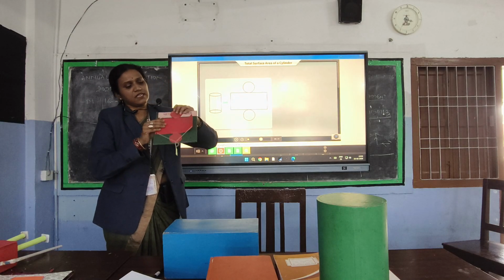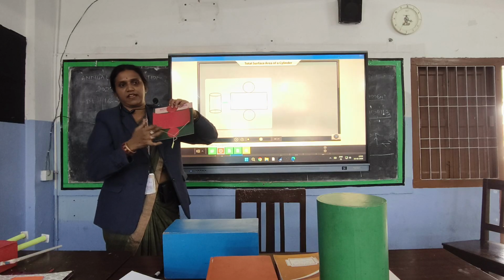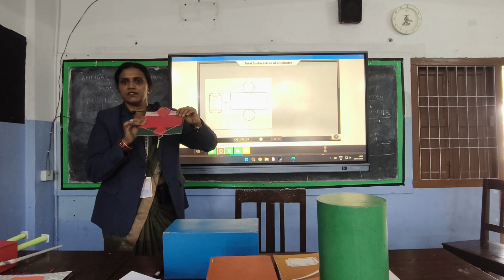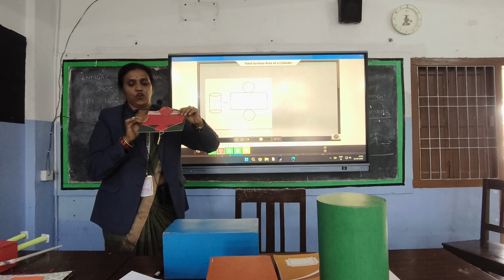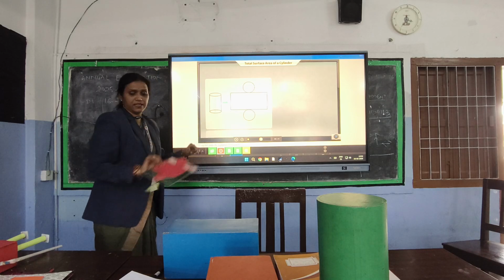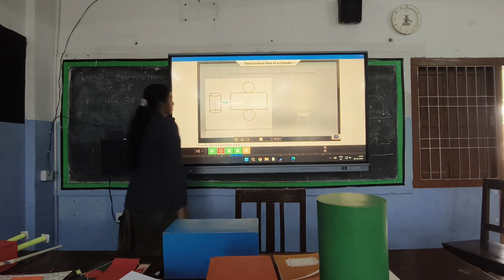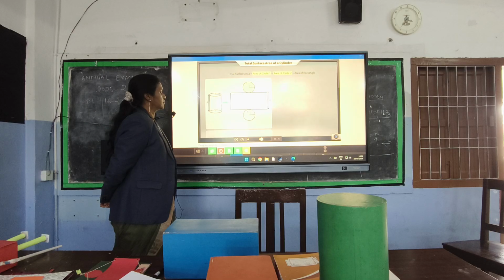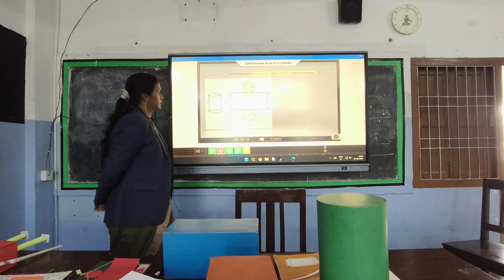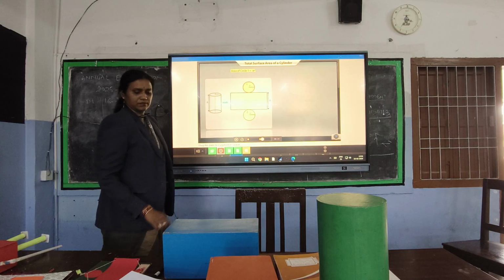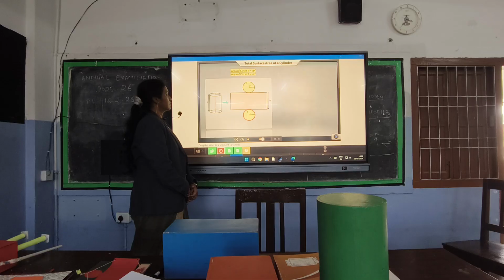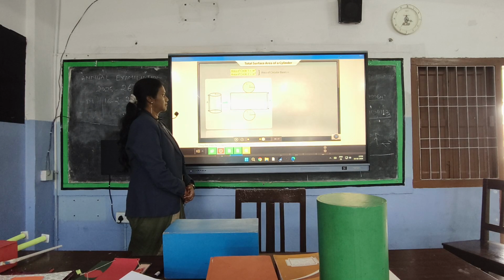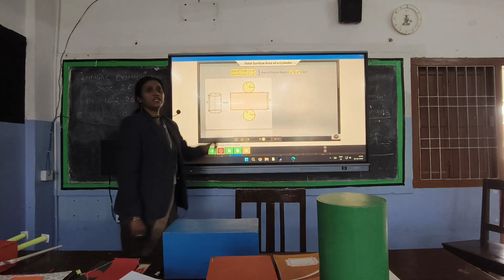Yes, so let us see what the area of this rectangle is. What is the area of this rectangle? L into B, length into breadth. Let us see now. Calculate the total surface area of a cylinder. We must calculate the area of the 2 circles and the area of the rectangle and add them together. As both the circles have the same radii, their areas should be equal. The area of the circular bases can be calculated using the formula. What is the area of a circular base?